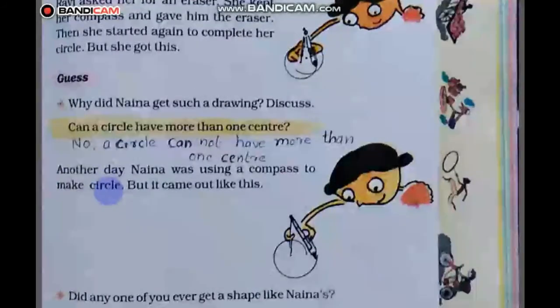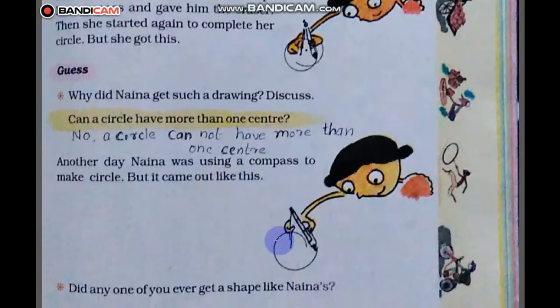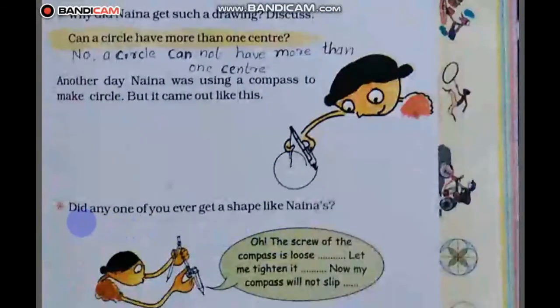Another day, Naina was using a compass to make a circle, but it came out like this. Oh, the screw of the compass is loose. Let me tighten it. Now my compass will not slip.